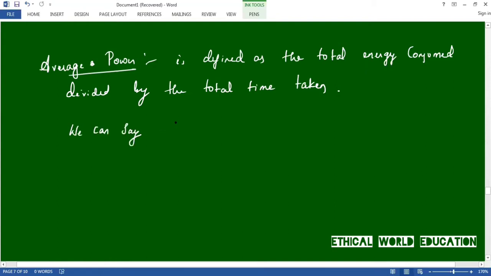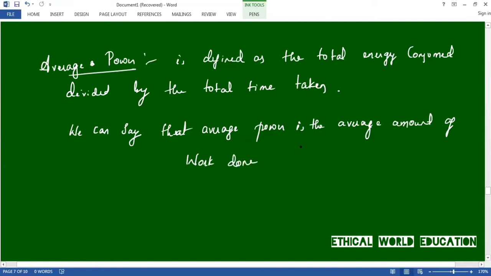We can say that average power is the average amount of work done, or energy converted per unit time. Let us write the formula of this.